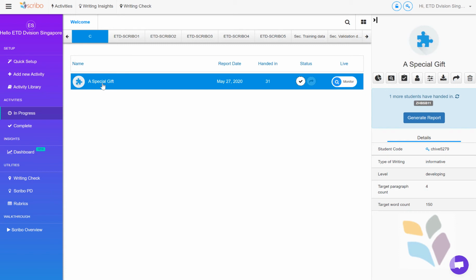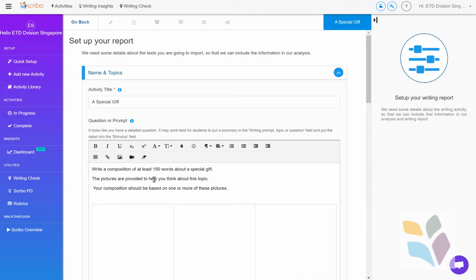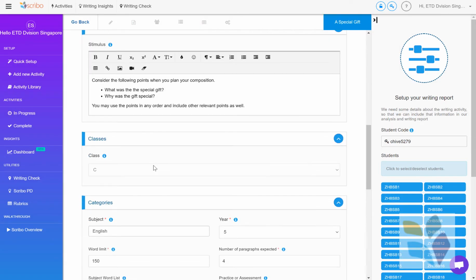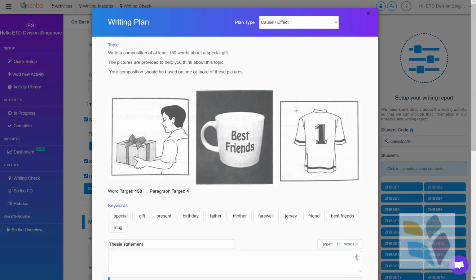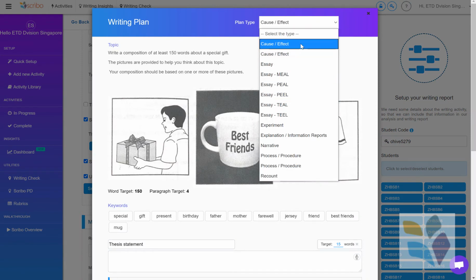What I'll show you now quickly is our essay planning environment. So any writing task that you have for a student, you've worked the scaffold and the stimulus and all those things, congratulations. You've also got the ability to use an essay planner, and a plan can be made up across any of these methodologies, as you call them. We've got some essay methodologies here in Australia called MEAL, PEEL, TEAL, point, explanation, something and something else. I can't remember all the different acronyms, but they can of course be yours.